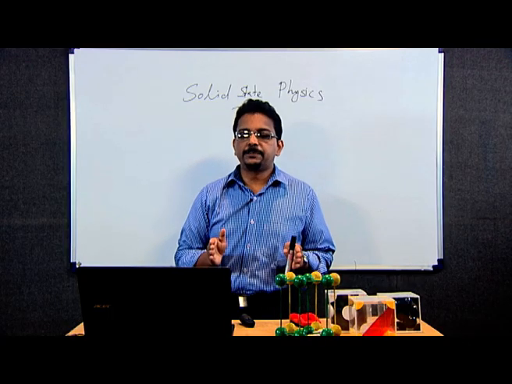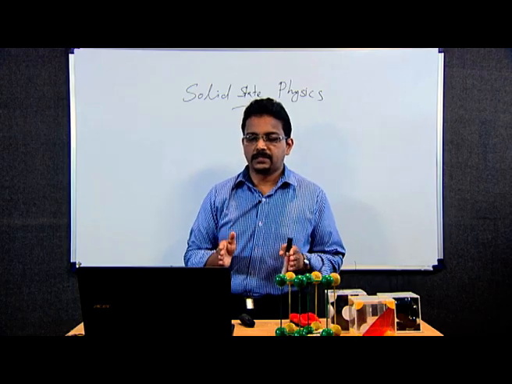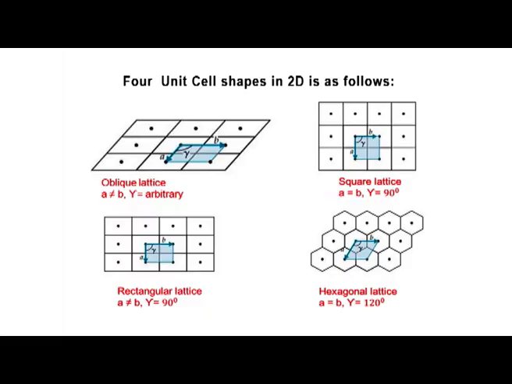There are 4 unit cell shapes in the 2 dimensional case: oblique lattice, square lattice, rectangular lattice, and hexagonal lattice. In oblique lattice, A not equal to B and gamma, the angle between them, is arbitrary. In square lattice, A equal to B and the angle between A and B, that is gamma, is 90 degree.